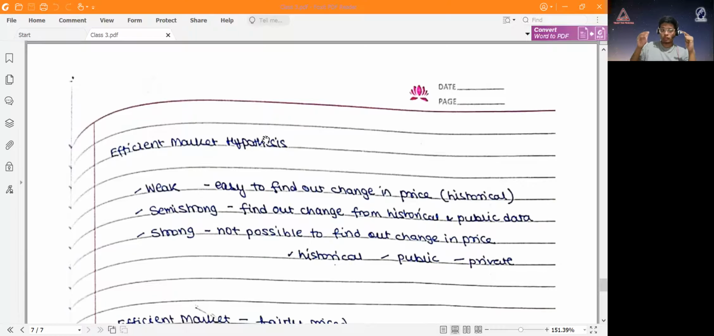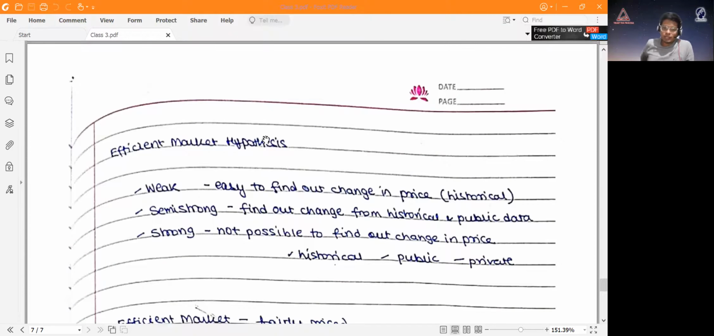And a strong efficient market would mean that you, as an investor, cannot predict what's going to happen in the market based on any public, private, or historical data that is available to you. So it's not possible to find out changes in prices. Ideally, all markets should be strong efficient markets, so that it's not possible to find any loopholes where the price is going to rise or fall.